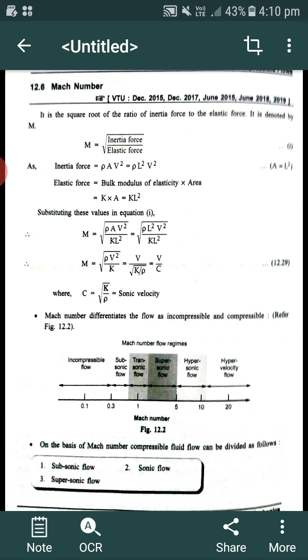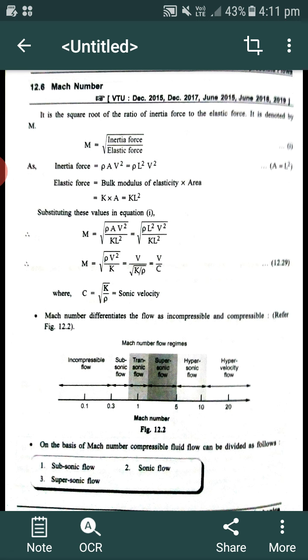It is the ratio, under square root, of inertia force to the elastic force, where inertia force is given by rho A v square. Area can be written as L square. Therefore, rho L square v square we will get. Elastic force, the denominator, is given by bulk modulus of elasticity into area. What is bulk modulus of elasticity? K. Area is A, that is, area once again can be written as L square. That is K L square. Denominator is K L square.